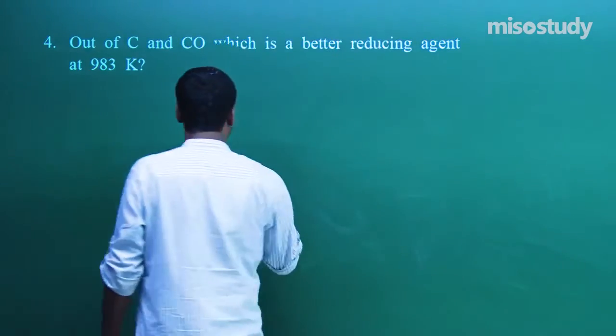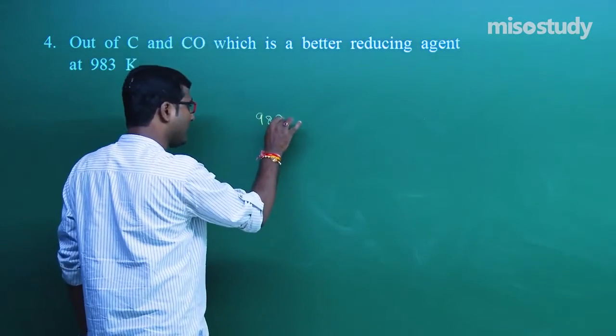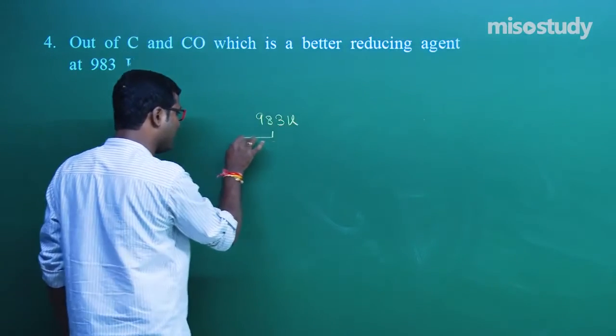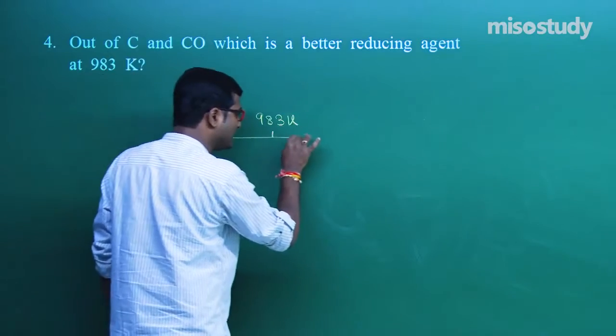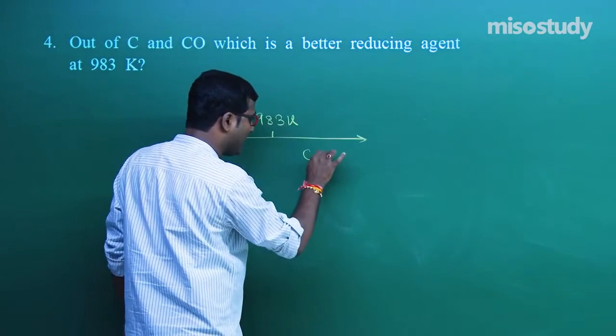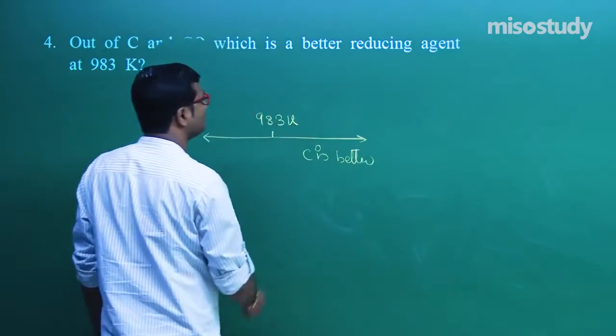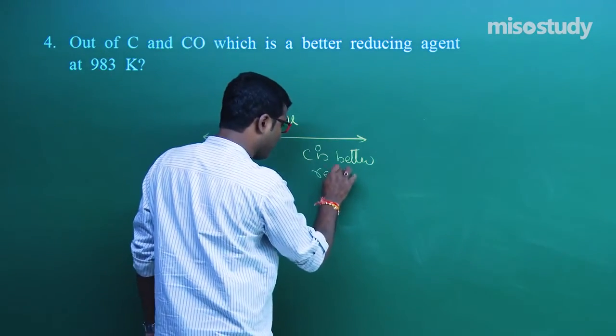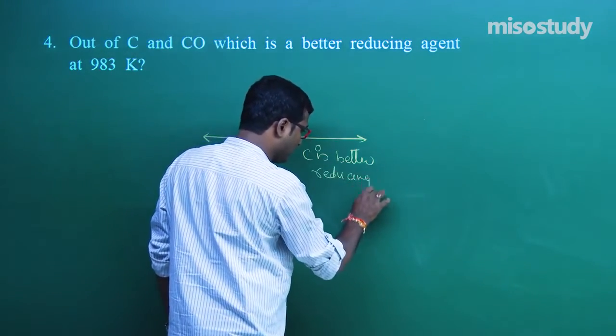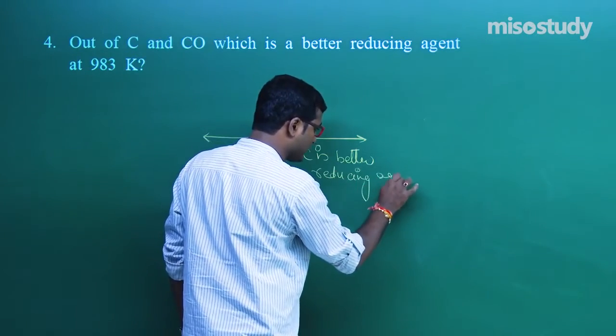As we know, above 983 Kelvin, carbon is the better reducing agent, my friend. Again I am repeating, follow my lecture, I have discussed this thing.